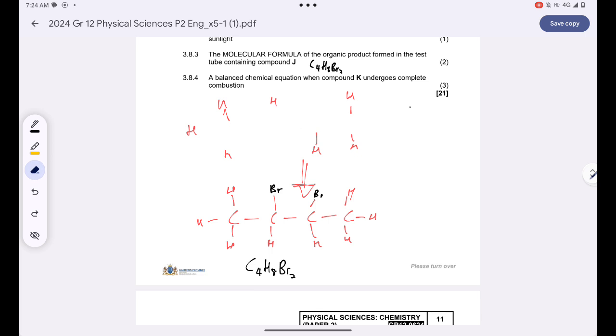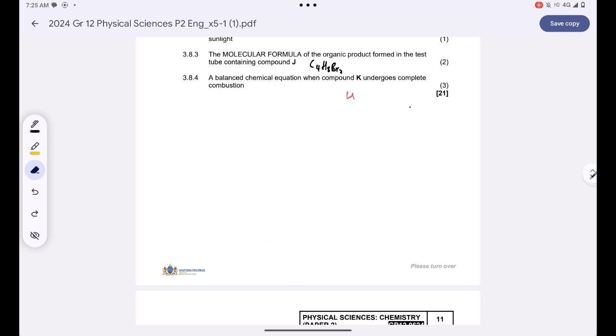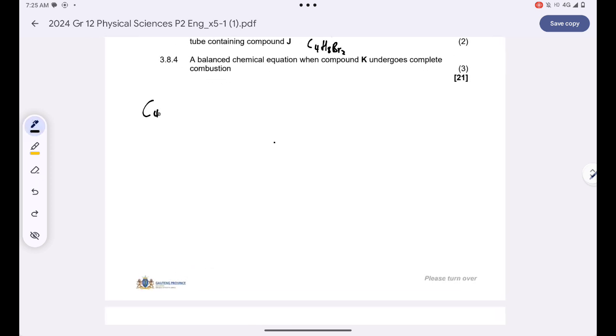And then now they want us to write down a balanced chemical equation when butane undergoes complete combustion. If your compound undergoes complete combustion, just know that our butane, which is C4H10, will be added with oxygen, and then our products will simply be carbon dioxide and water. Always, guys, for complete combustion, these are your products. By just writing this statement, you already have 2 marks out of 3. And the other mark is just for balancing.